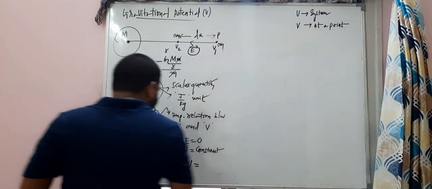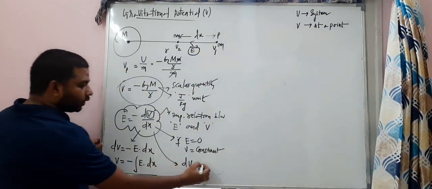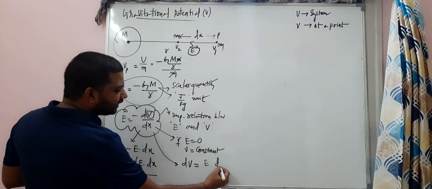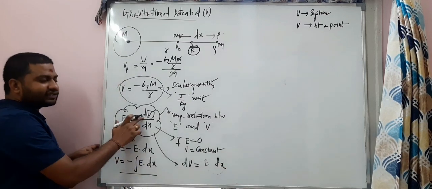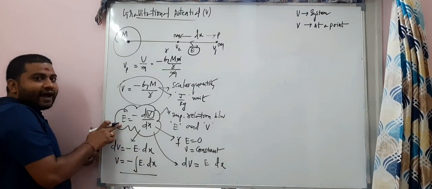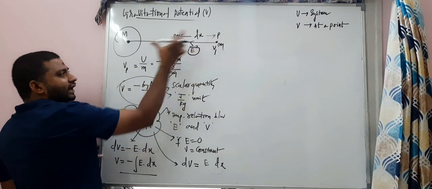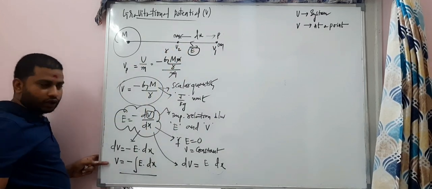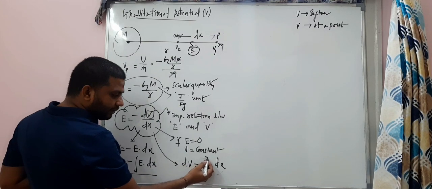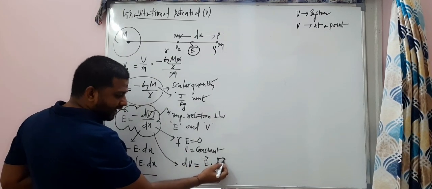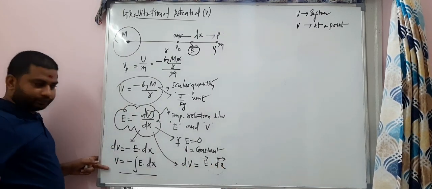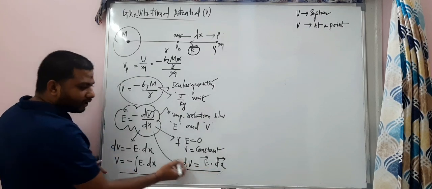Now, the third point is dV is equal to E dx. Carefully observe: dV is a scalar, E, the gravitational field intensity, is a vector, and dx is also a vector, the displacement. So I can write E bar dot dx bar. Observe: dV is equal to E bar dot dx bar.